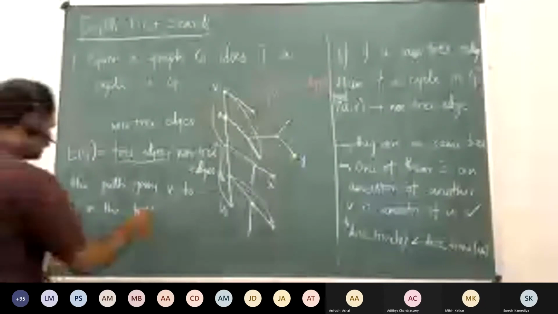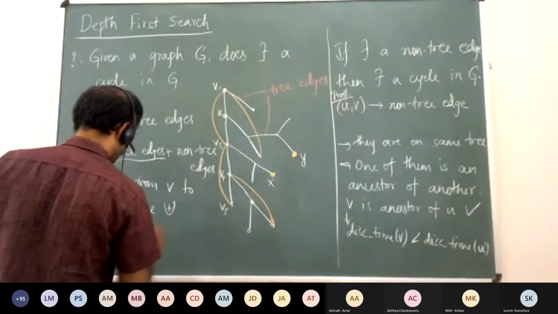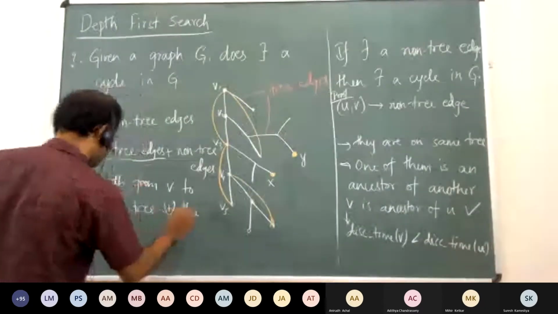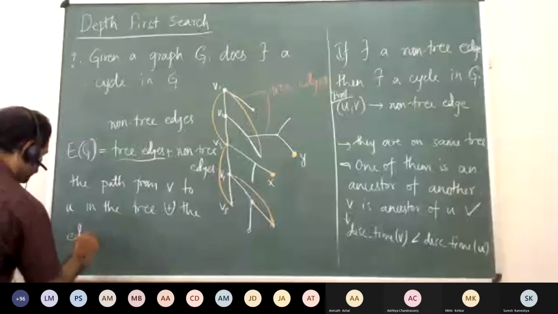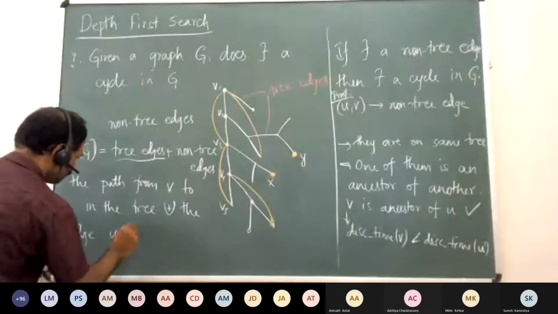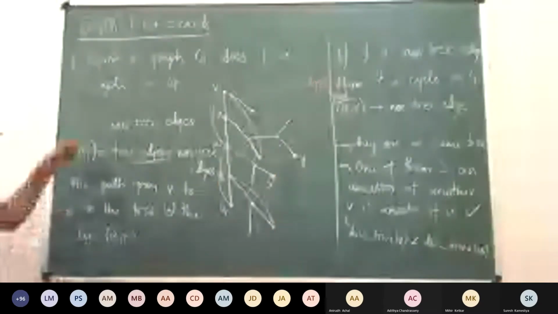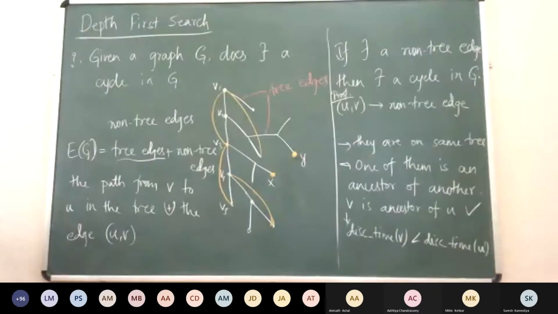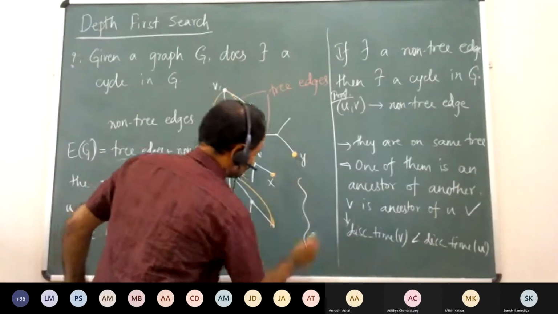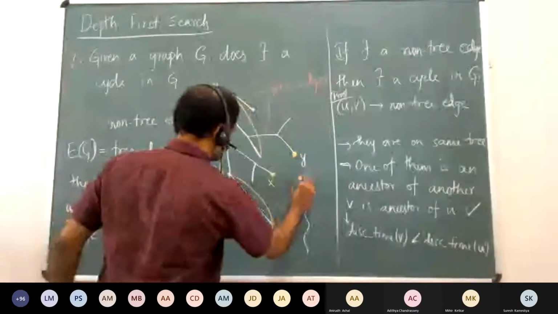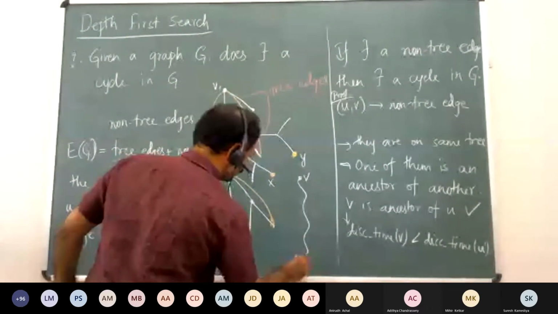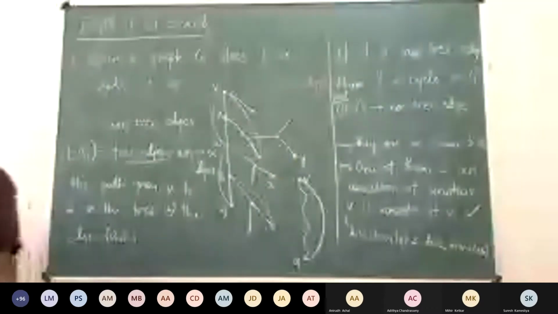The other one is the edge UV, and you take the union of the path with this edge. The path is always like the ancestor V somewhere here, and U here. Now this edge, once you add it, will give us a cycle, right?